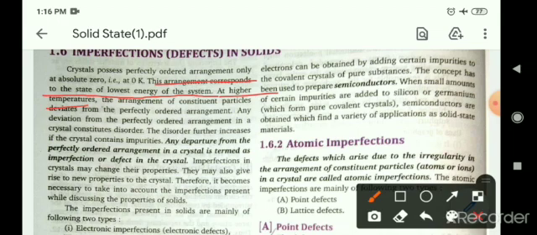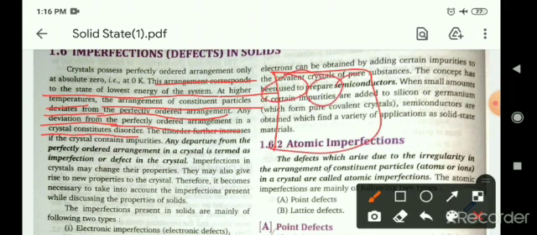At higher temperature, the arrangement of constituent particles deviates from the perfectly ordered arrangement, and any deviation from the perfectly ordered arrangement in a crystal constitutes a disorder. It means that if the constituent particles in a solid are arranged in a regular manner, and this arrangement is disturbed due to the release or shifting of constituent particles in the crystal system, it is known as an imperfection or defect.